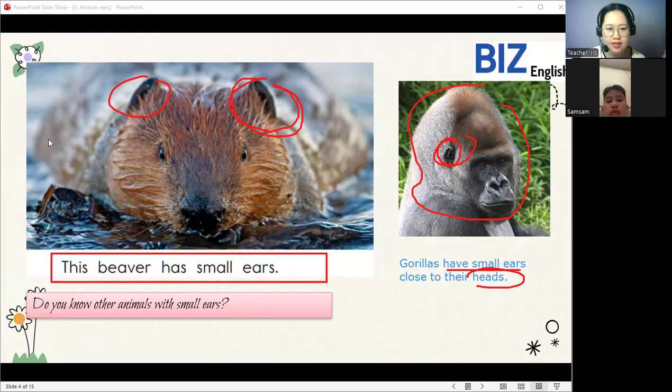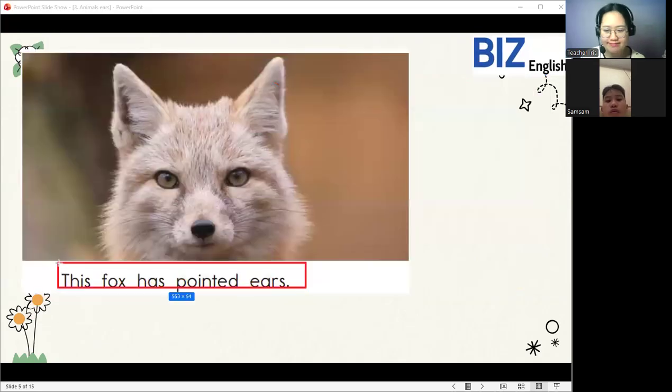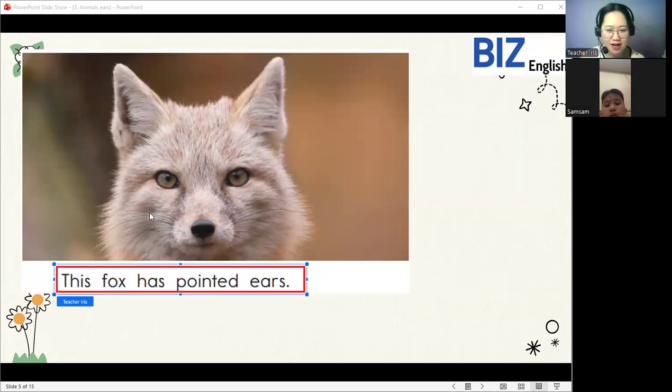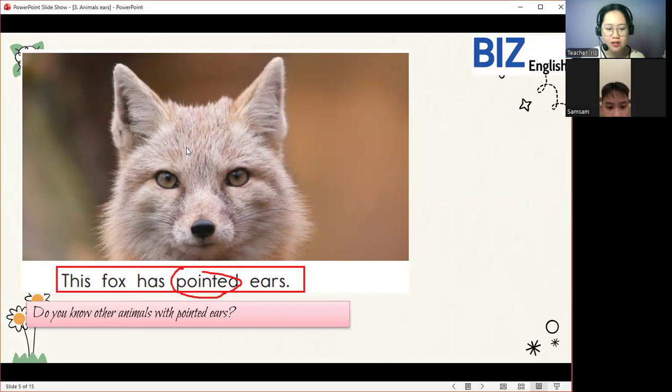Next. Okay, let's read. This is a fox. The boy points to its ears. Okay, very good. So now let's read this word again. Let's say pointed. Pointed. Yes, very good. So now, do you know any other animals with pointed ears, Dankwa? Yes or no? No.